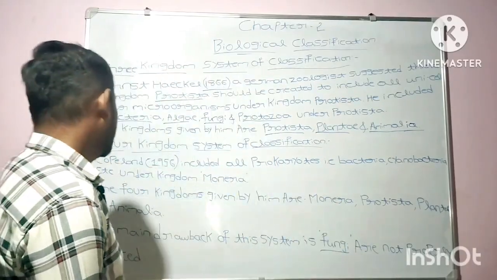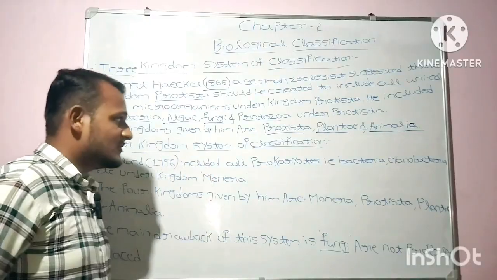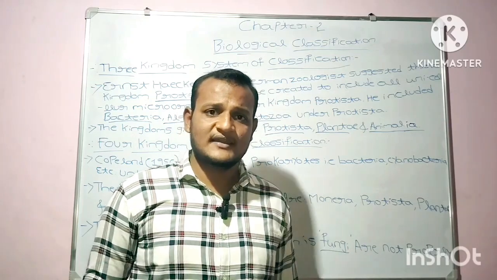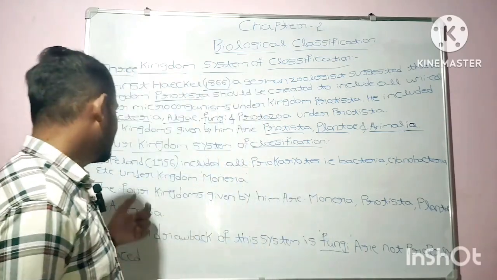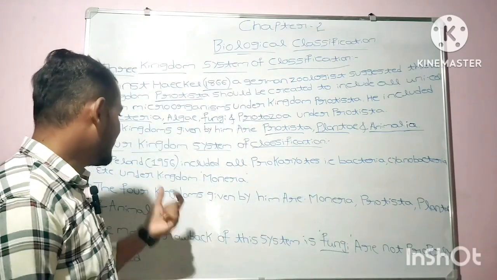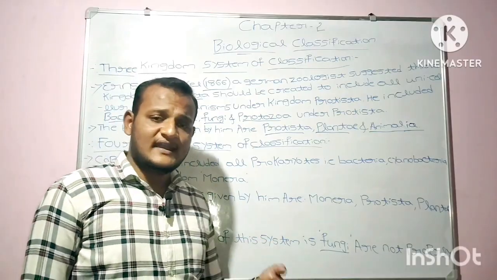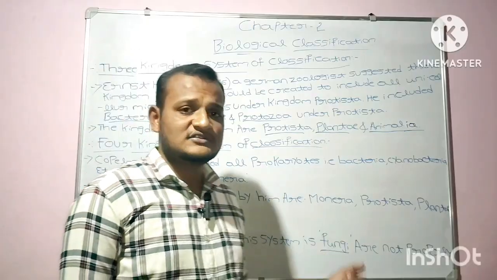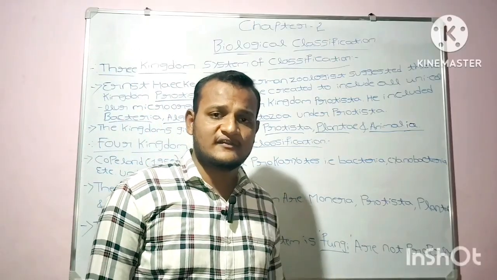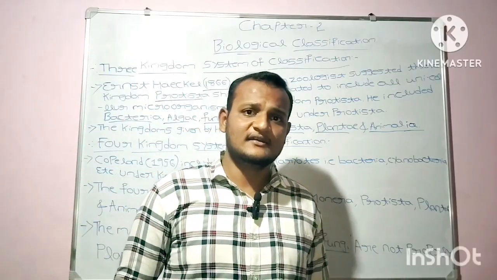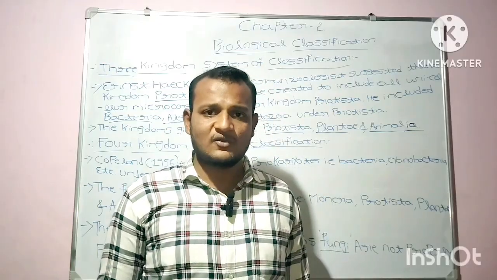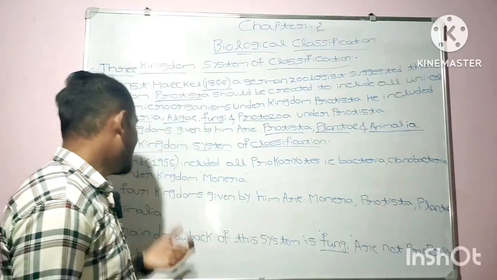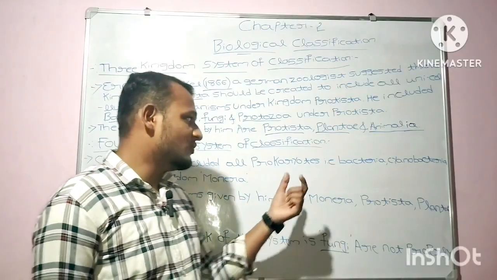Moving to the next concept, that is the four kingdom system of classification. It was given by Copeland in the year 1956. Copeland included all the prokaryotes. Prokaryotes do not have a defined nucleus; they do not have a true nucleus, so they are named prokaryotes.